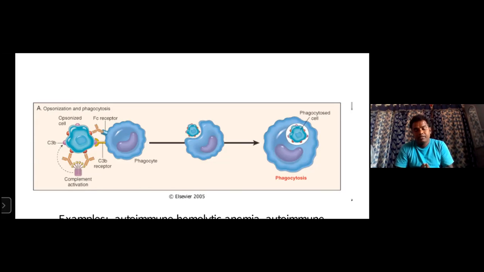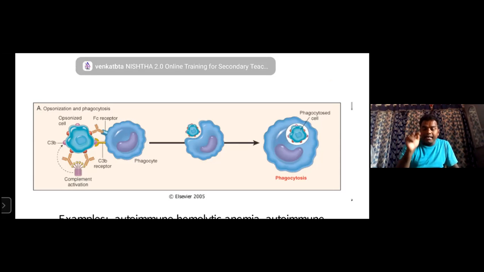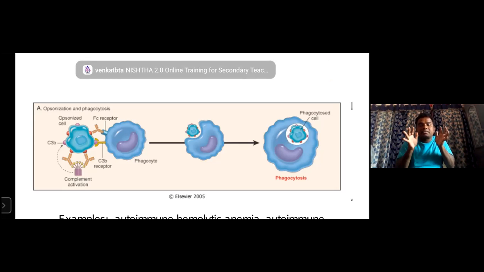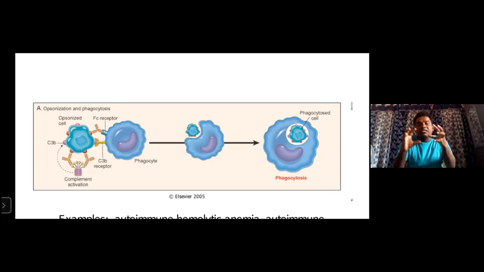The complement is activated. The complement attaches to the antigen antibody complex, and here the complement activity takes place. After complement activation, the complement attached to the antigen antibody complexes prepares the MAC, the membrane attack complex, which makes holes, and the cell is damaged. This is called a phagolyzed cell. That process is called phagocytosis.